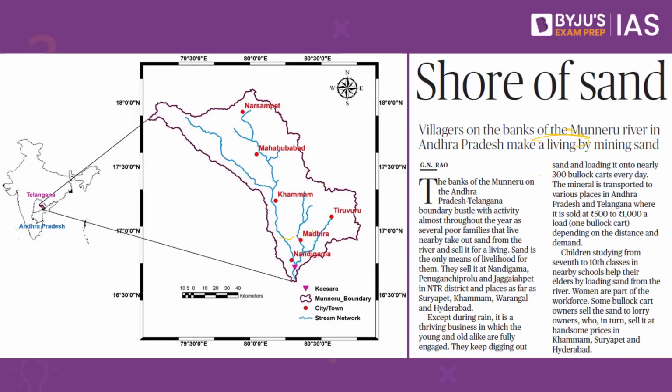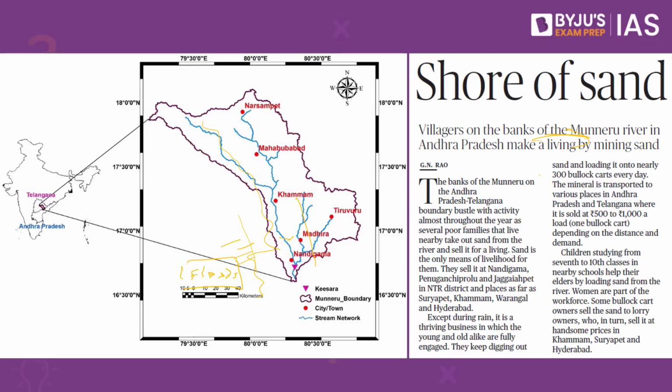What could be the likely impact? As you can see, the river has a particular flow as shown in this image. So it also has a particular flow in an area. Now if the sand is removed from the outside part of the river, then the river flow would change as well. This can also result in flood-like situations, and in all these areas where sand mining occurs, it can result in flood-like situations, inundating multiple regions in that particular place.